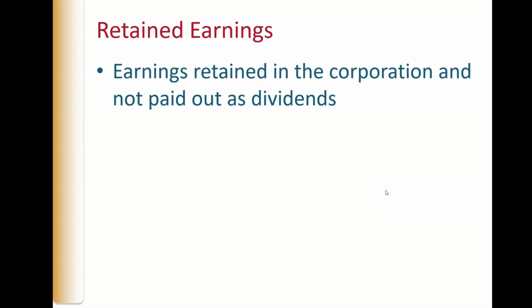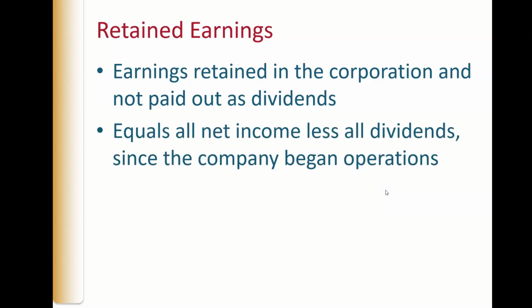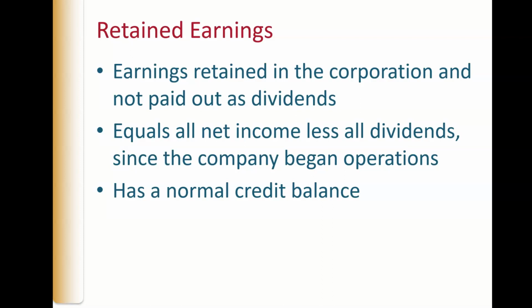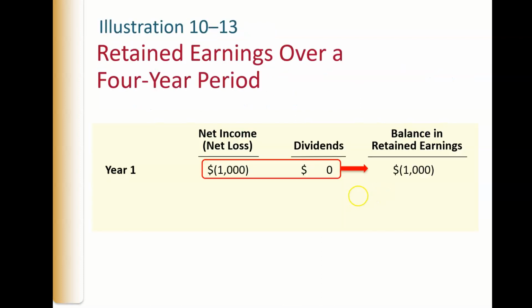And you know that retained earnings are all the earnings of a corporation since they began operations, plus net income minus dividends. That's what retained earnings is. It has a normal credit balance. Sometimes, however, it can have a negative balance. The company has a deficit. They had a loss that year. Note that you can't pay dividends out of a loss.